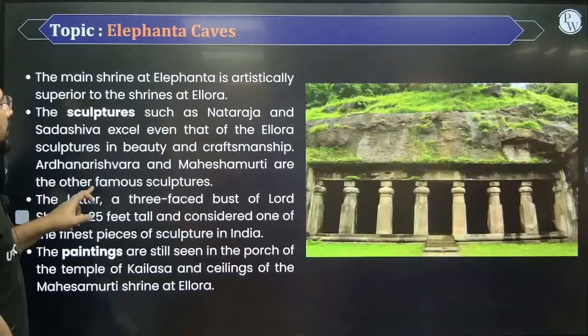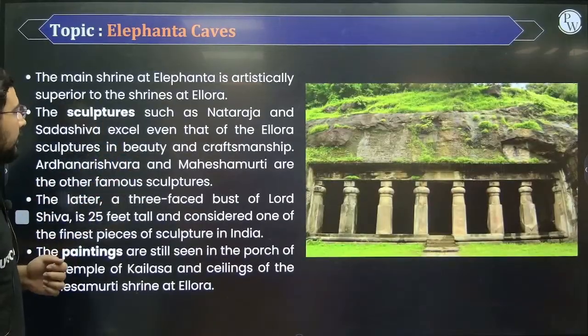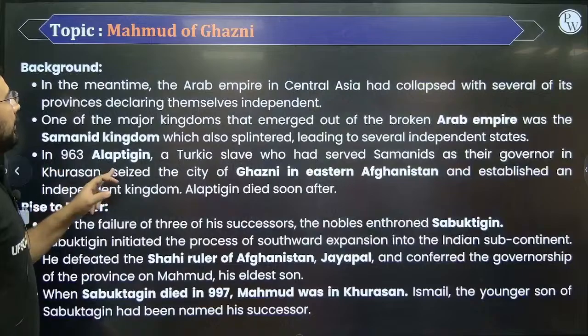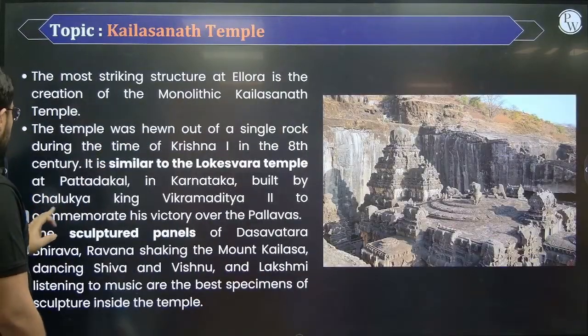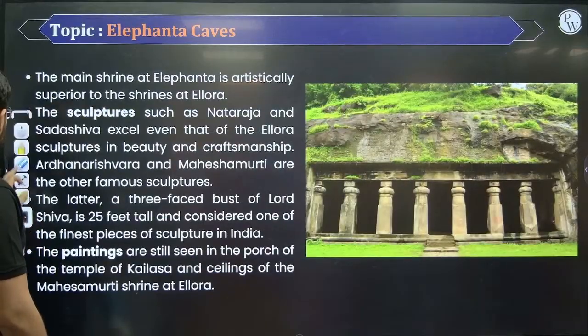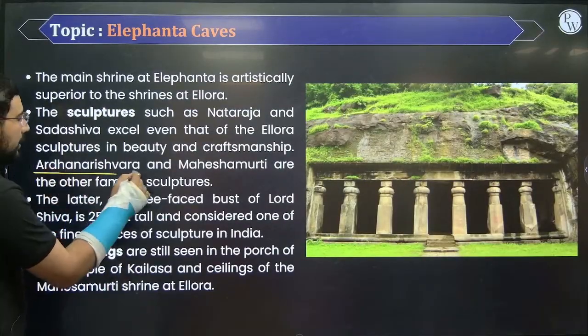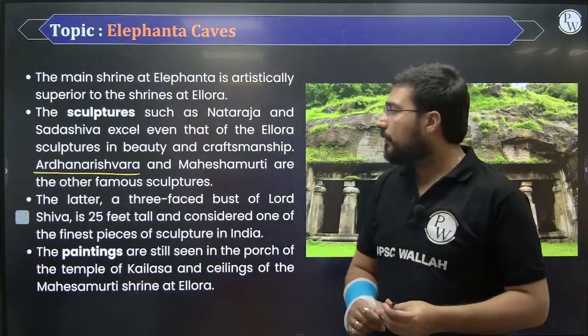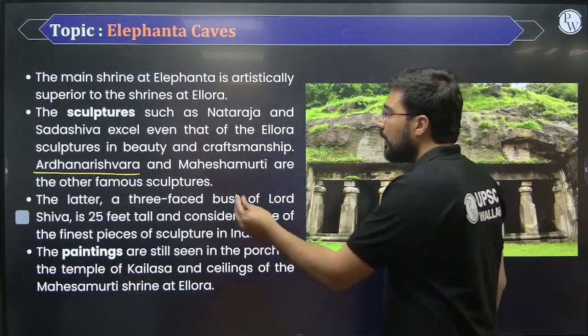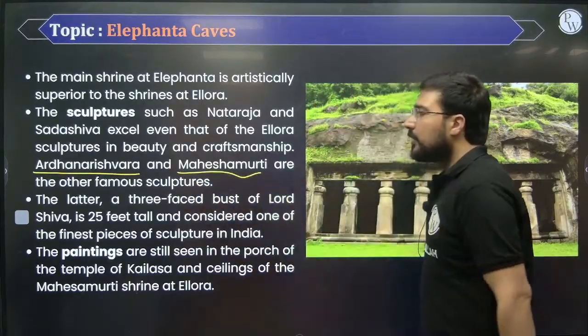This region, these are the famous Elephanta caves that we have. And in the Elephanta caves, we find this famous form which is known as Ardhanarishvara, half man, half woman. So this form of Shiva is found here at the region of Elephanta. You also find this Maheshmurti.